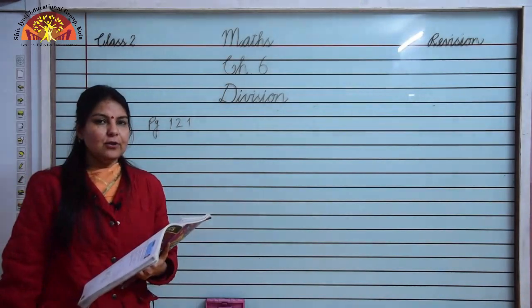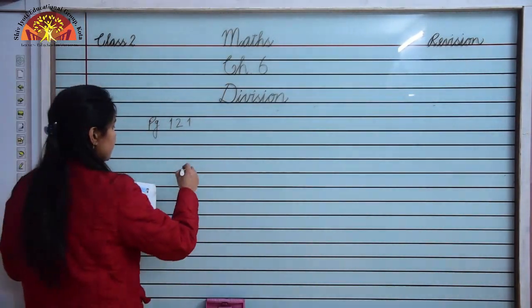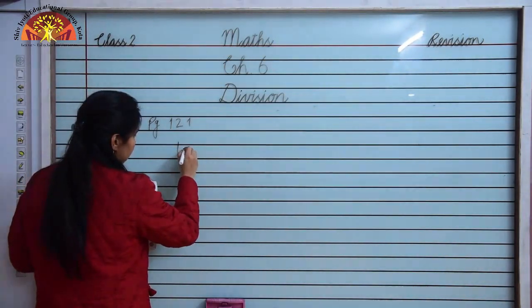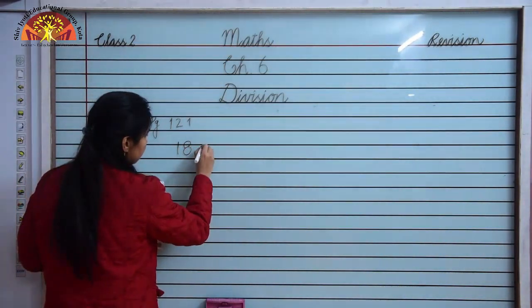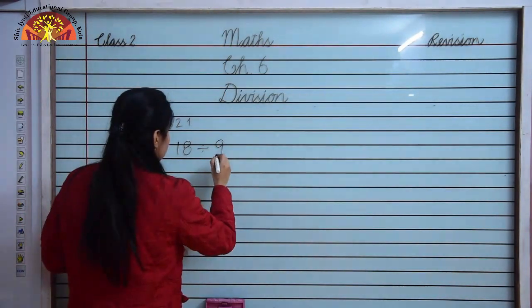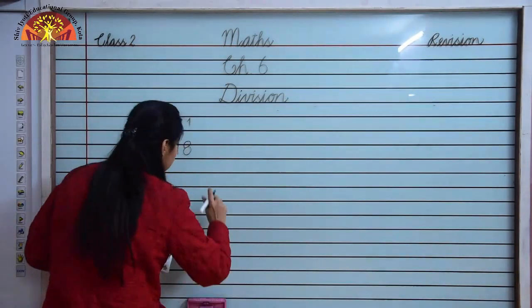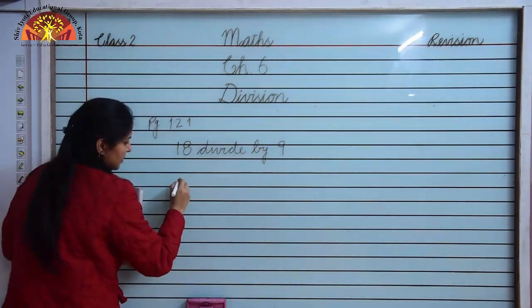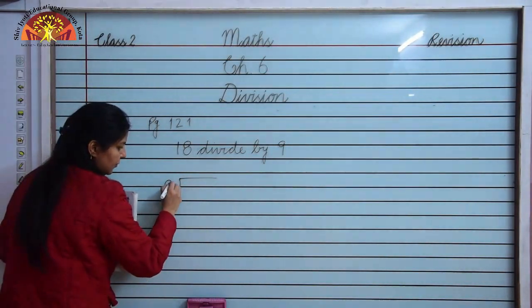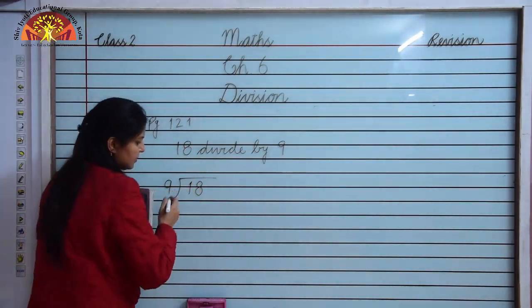Now we will see the long division method. It is given on page number 121. So children, 18 divided by 9. How will we write it in the long division method? It is shown here. We will write 9 here and 18 will be inside of it.